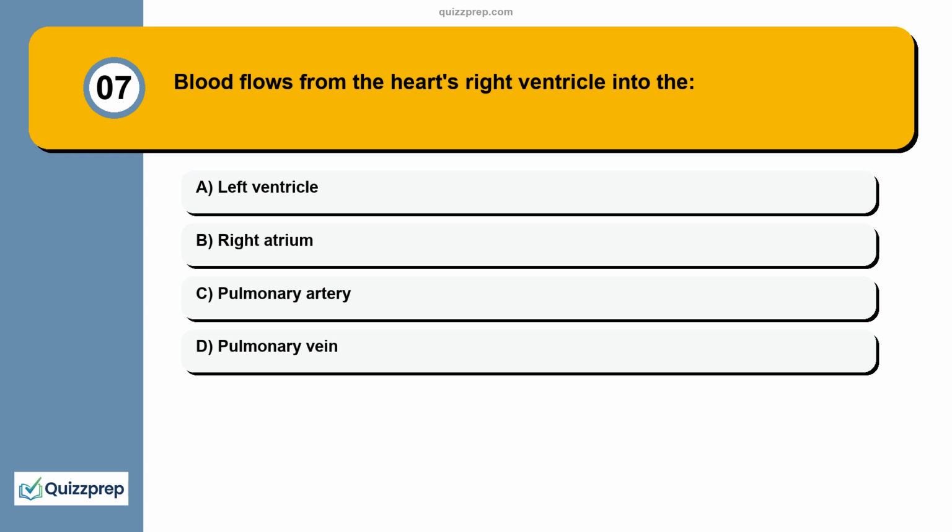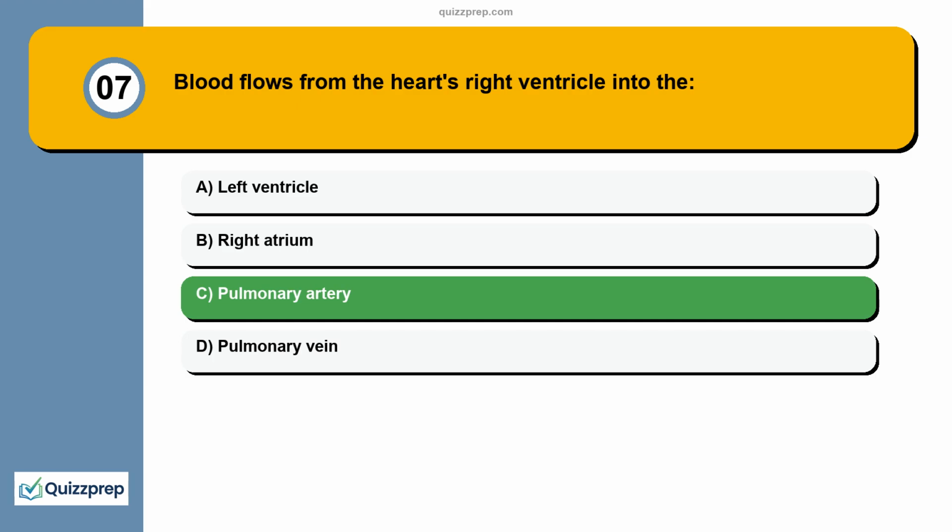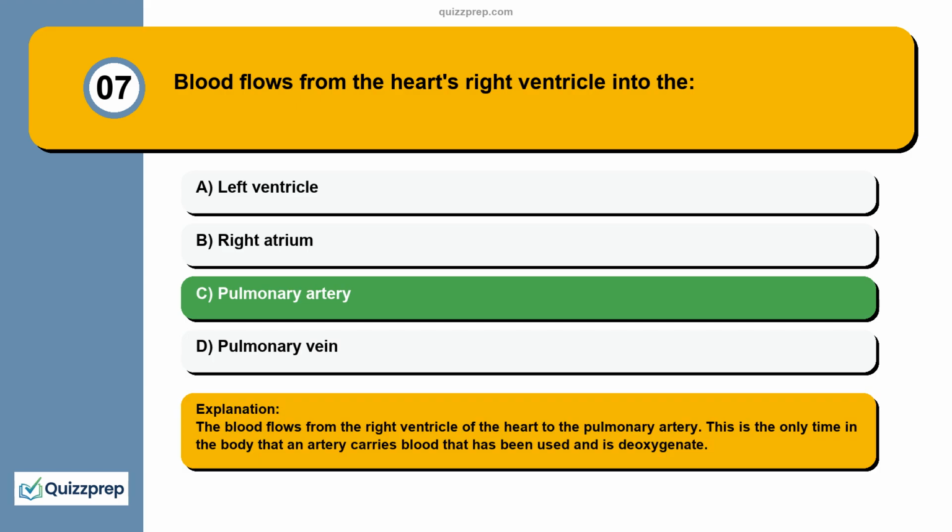Question 7. Blood flows from the heart's right ventricle into the left ventricle, right atrium, pulmonary artery, pulmonary vein. The blood flows from the right ventricle of the heart to the pulmonary artery. This is the only time in the body that an artery carries blood that has been used and is deoxygenated.